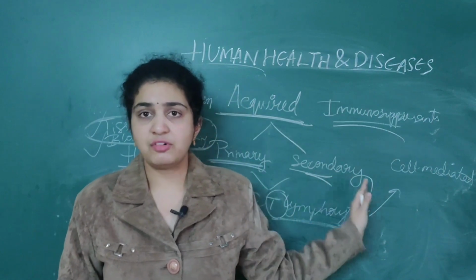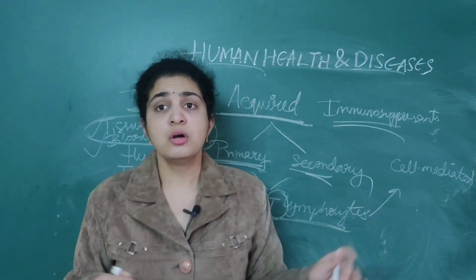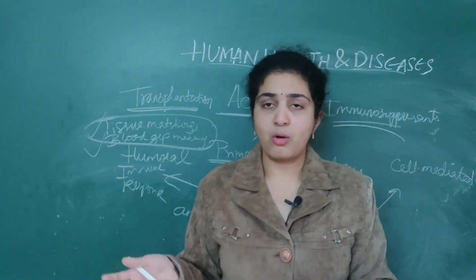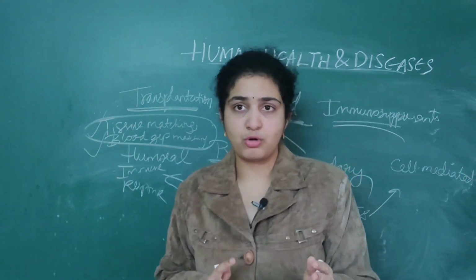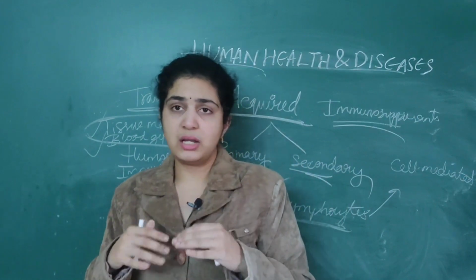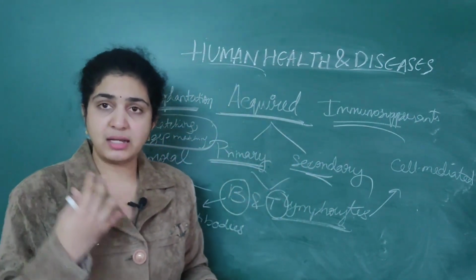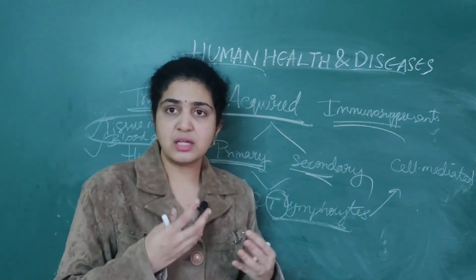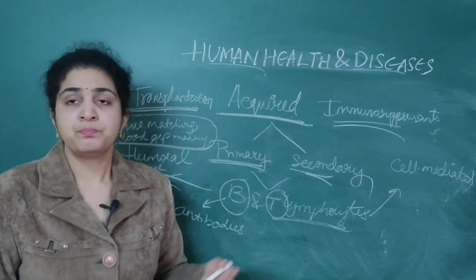For kidney transplantation also, this is all required. So first they will check the blood group before transplanting, as well as the tissue, which should match properly. At least 90% should match, because we all humans have the same type of tissue, right? So it is very easy to match also.